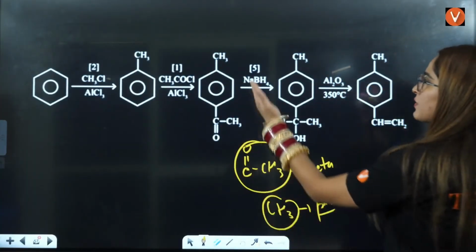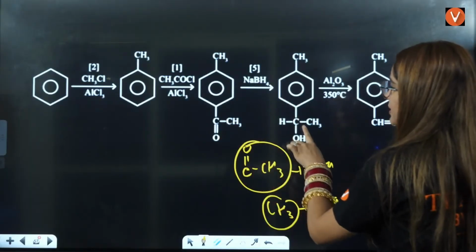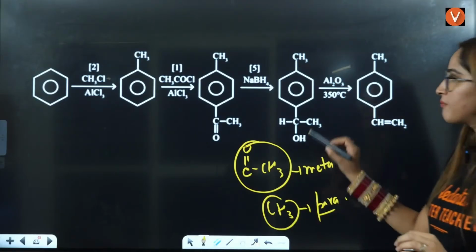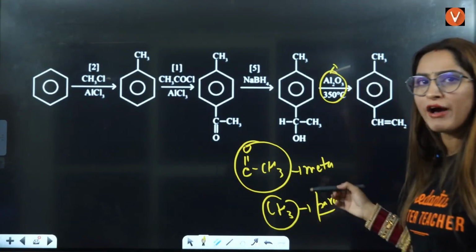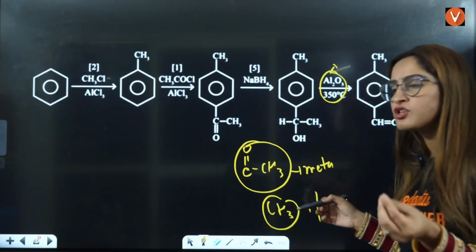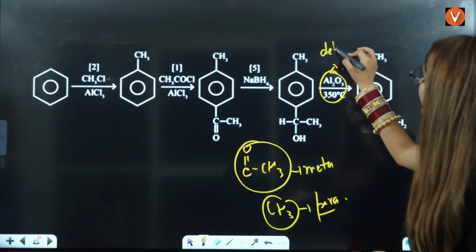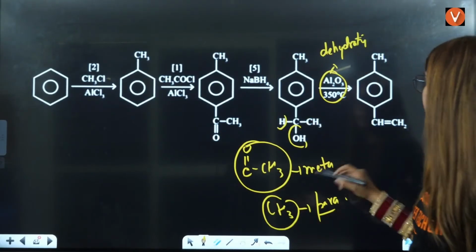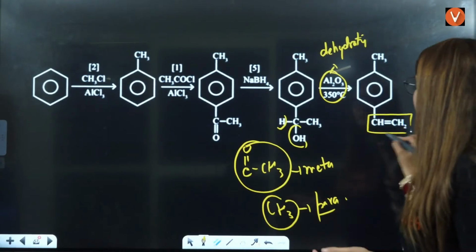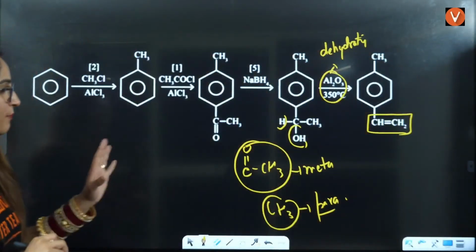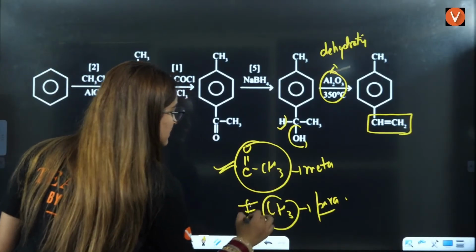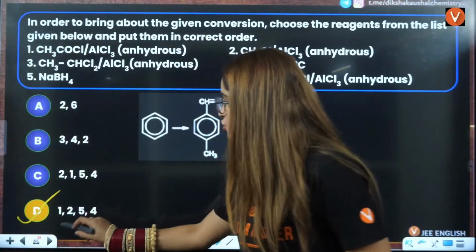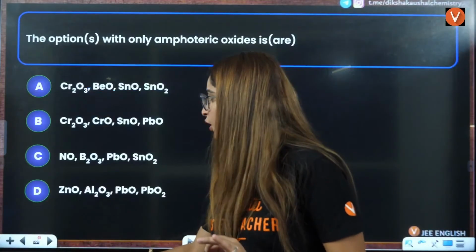Now for the rest, you will add NaBH4, reduction will happen, and that will give rise to an alcohol. After that add Al2O3. That is like P2O5, Al2O3, concentrated H2SO4. All these are dehydrating agents. OH and H will be eliminated and you will have the formation of CH double bond CH2. The main important part was this. The rest, you should have the knowledge of reagents. So the answer will be 1, 2, 5 and 4 for this following conversion.